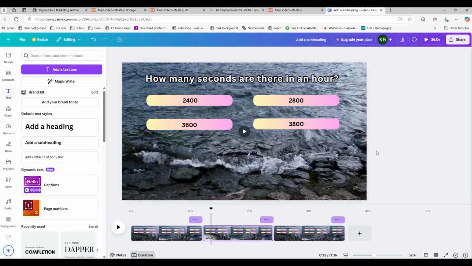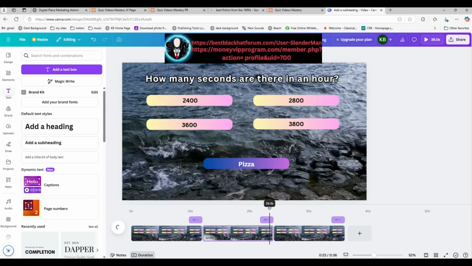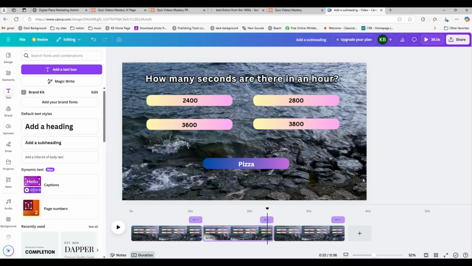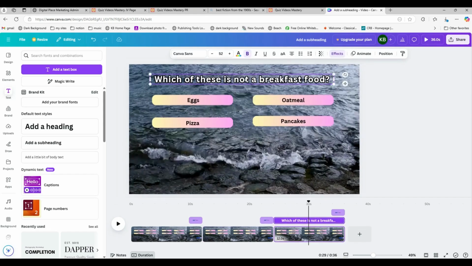All right. And even here, where is the answer box? It's here in time. So watch, if I move the playhead, now it's there. And of course, the answer is not pizza. This time, the answer is 3,600. So 3,600 is there. And my last set of trivia here is this question.